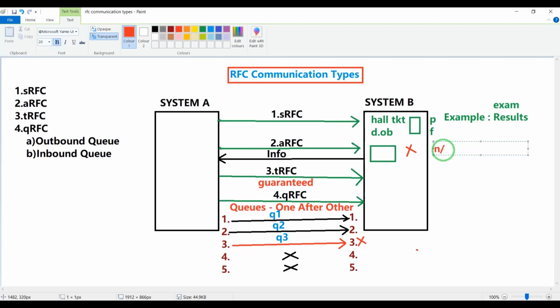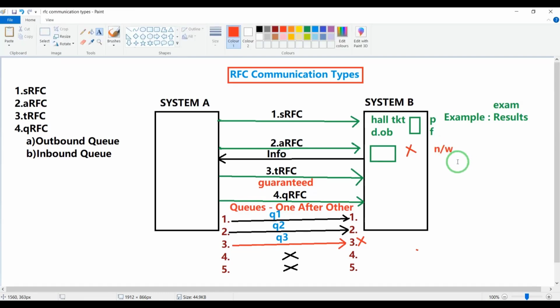There is no retry option. If the server went down or your system is not responding, you cannot do anything. When the server is available again, you will see the results.